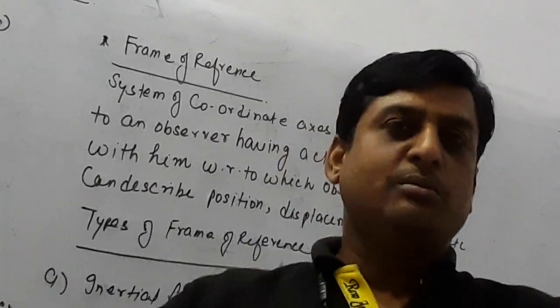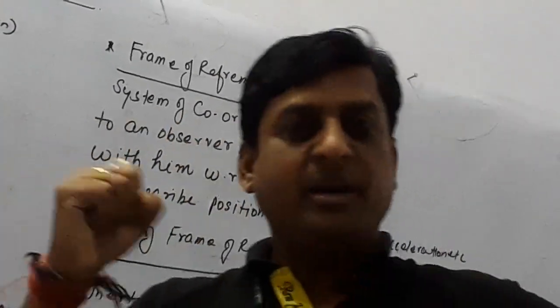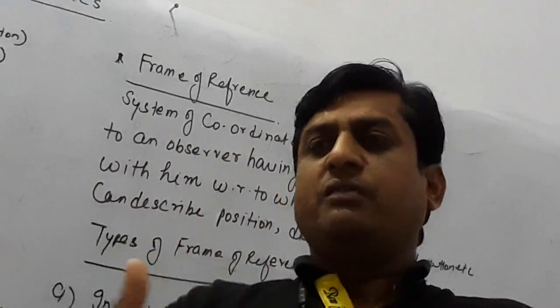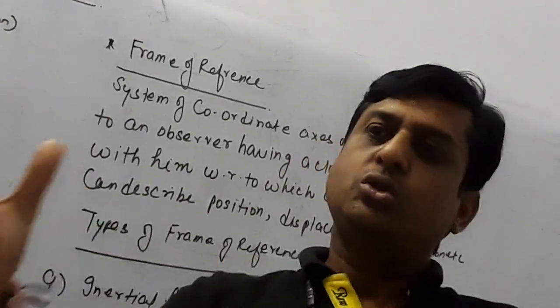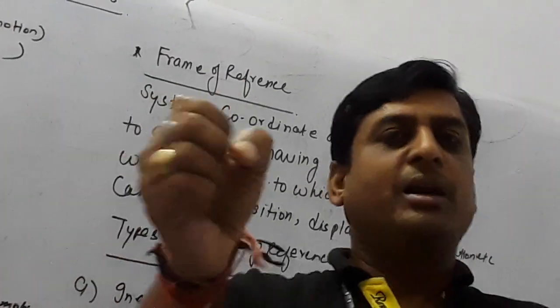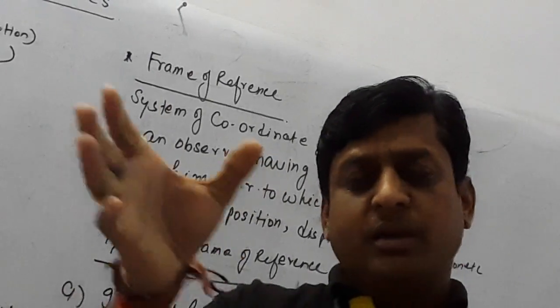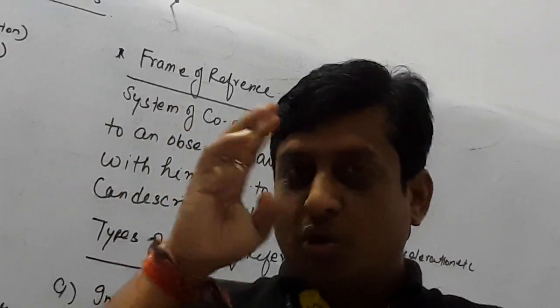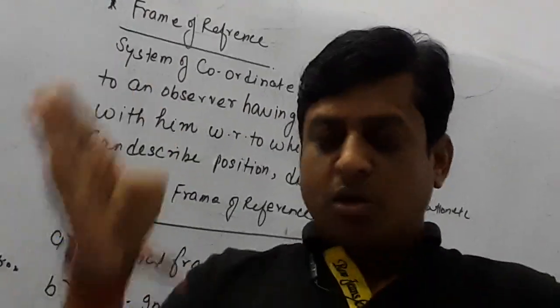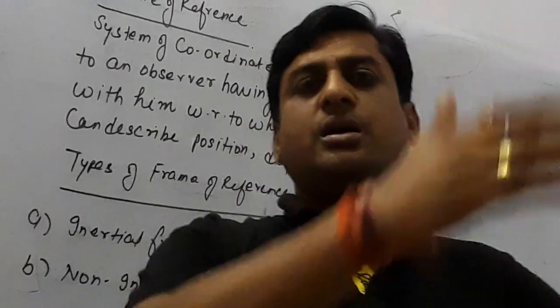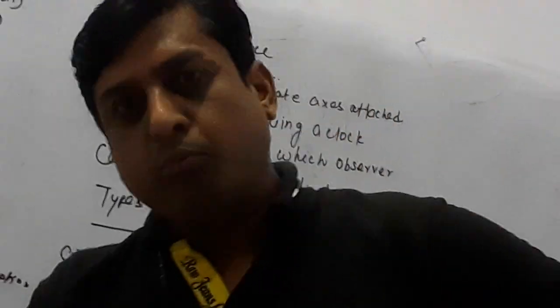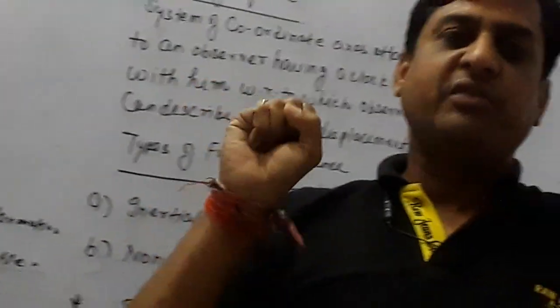Suppose that any body is in motion. You can take the example of a train. A train is moving from Gonda to Lucknow, but you are standing at Barabanki. So you are observing the train at Barabanki only. So your reference point is Barabanki. Whatever motion you observe from that station, that point is known as the reference point.